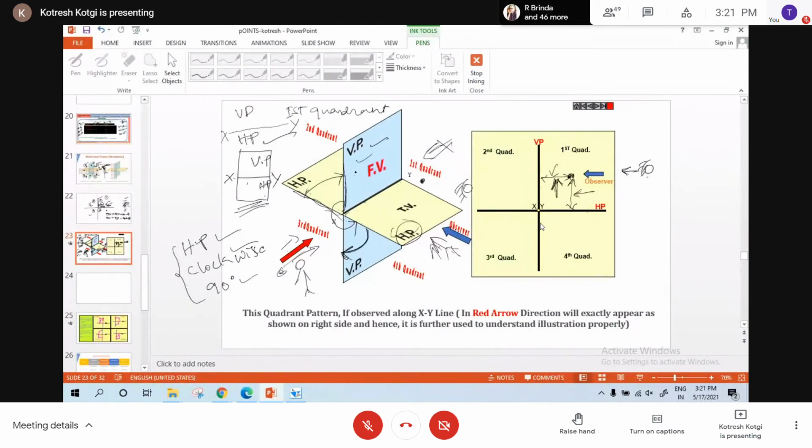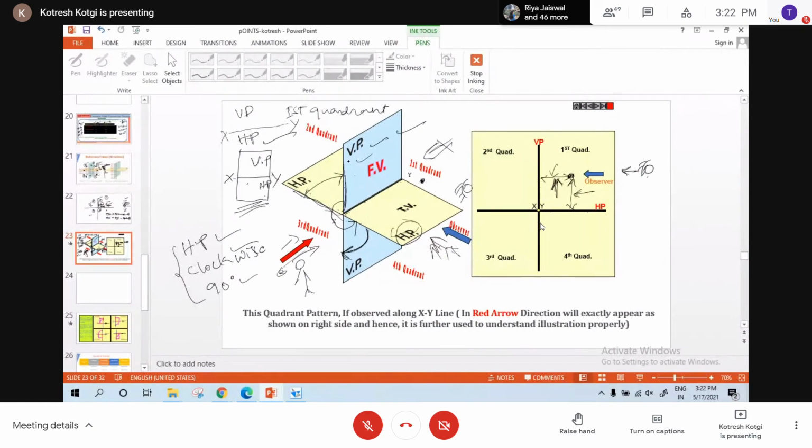HP is overlapped. First is VP, no? Then comes HP. Yes, sir. Which is behind, HP or VP? Sir, HP is behind. HP is behind, so the first comes VP. We can see VP, but HP we cannot see. Am I right? Yes, sir.